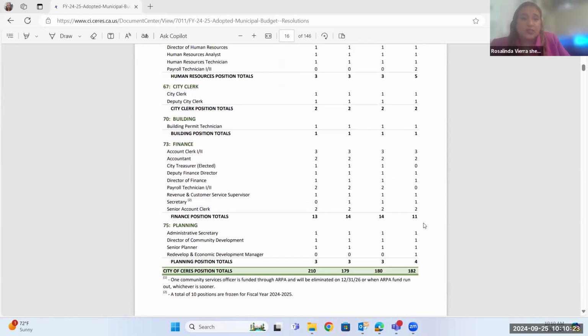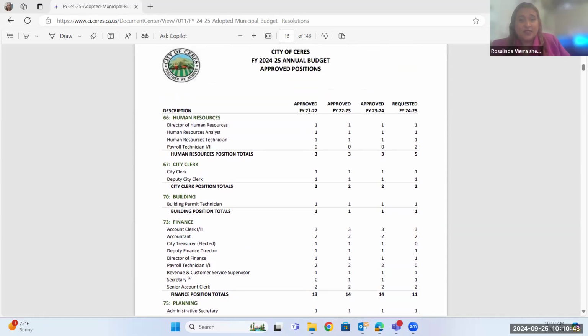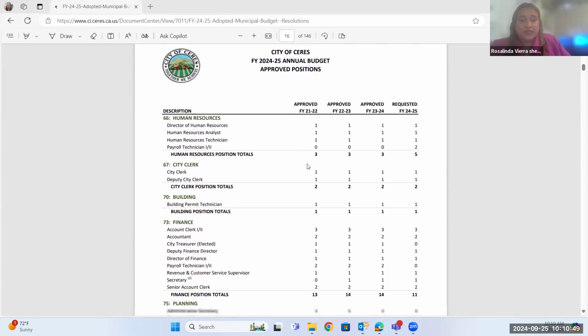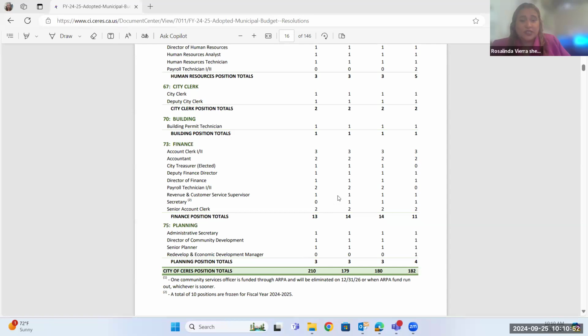So, anyways, I just want to go over staffing, our position totals, and how many positions we have. We actually have 182, which is up from 180 last year, 2024, and up from 179 the year before, although that's significantly less than in 21-22. So COVID definitely changed things a bit. I just want to make sure you understood where the budget was and what it looks like. I hope this gives you at least a little clarification as to our numbers in our budget, our employee staffing numbers, and each of our